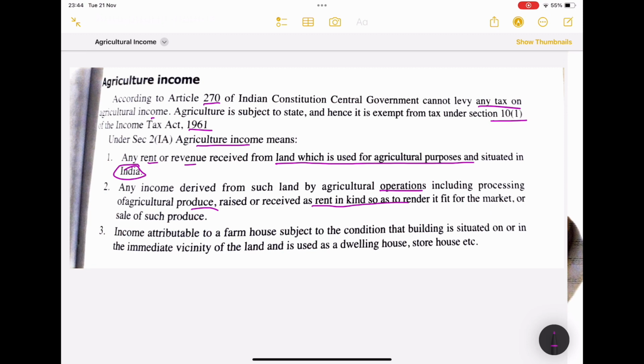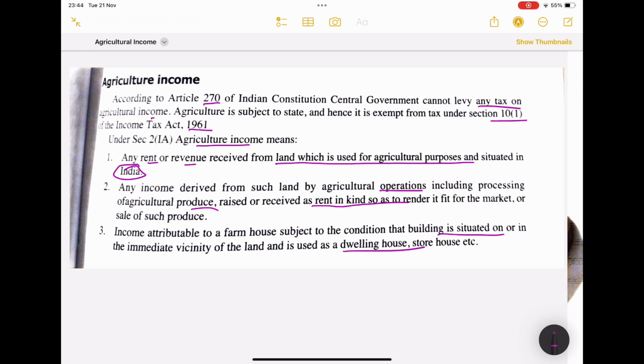Next, income attributable to a farm house, subject to the condition that the building is situated on or in the immediate vicinity of the land and is used as a dwelling house or storehouse. Dwelling house and storehouses, as I have earlier explained, are the places we use for the agricultural process.